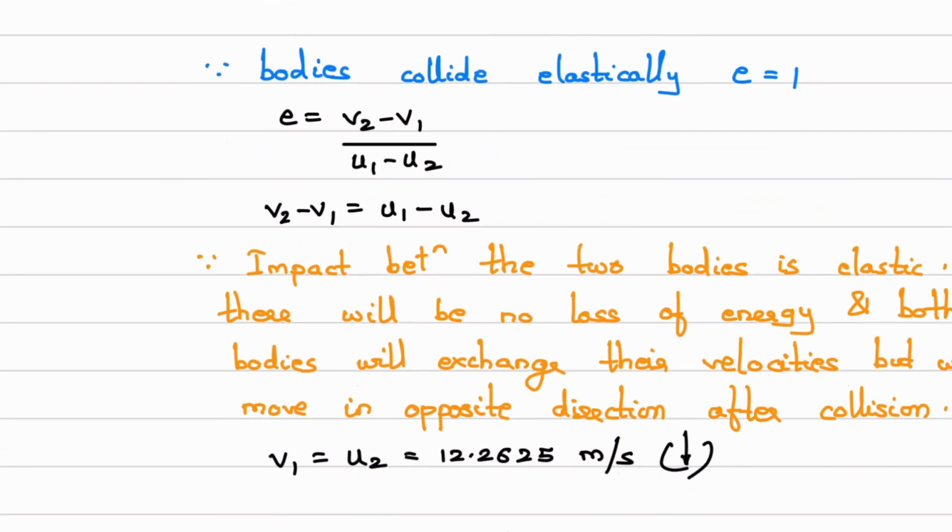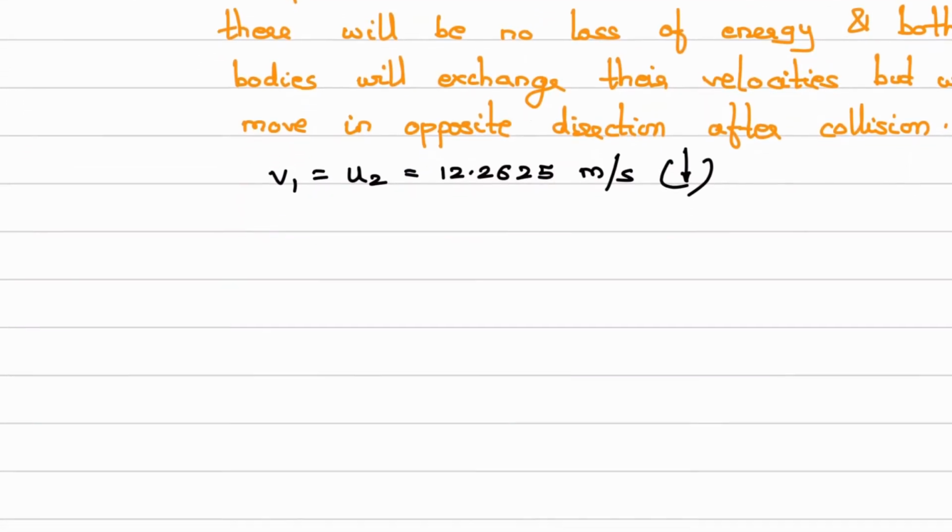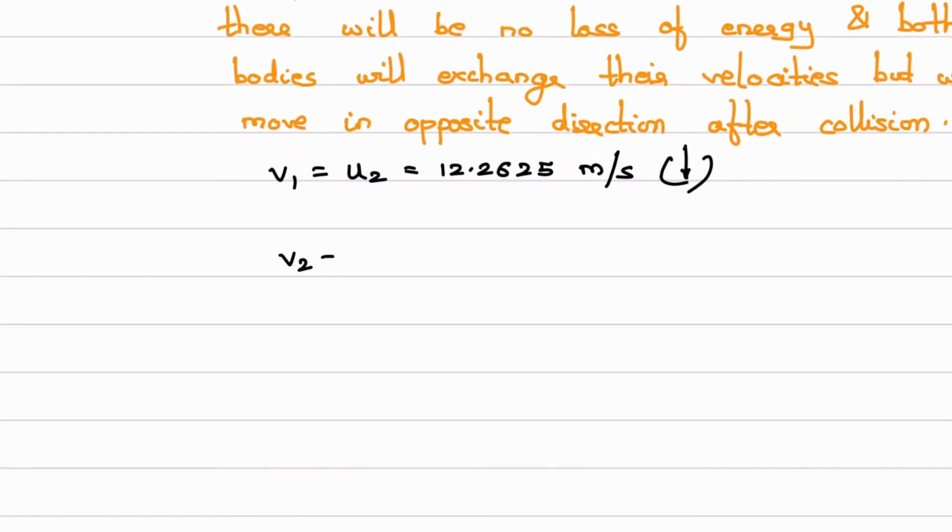So I'll write down V2 is equal to U1, and this value is equal to 7.7375 meter per second, and direction is upward.